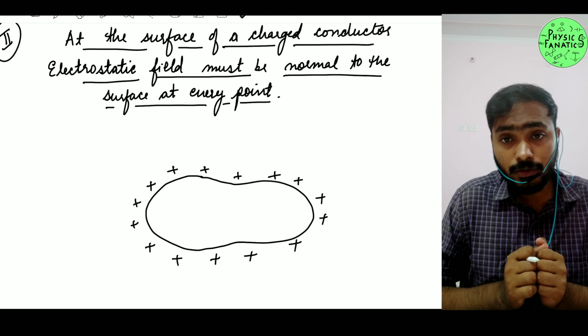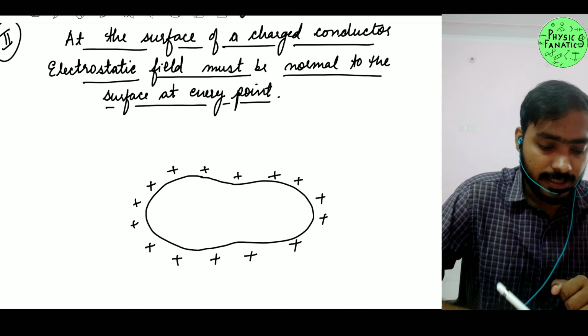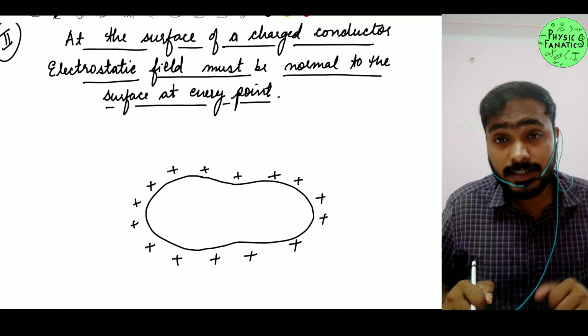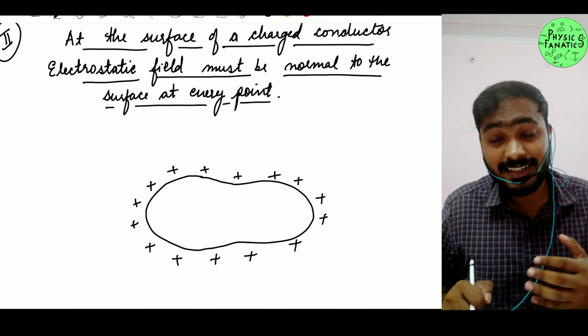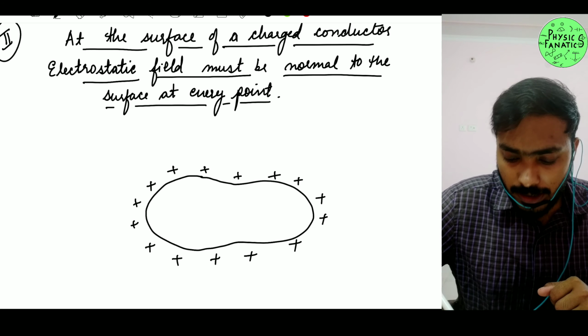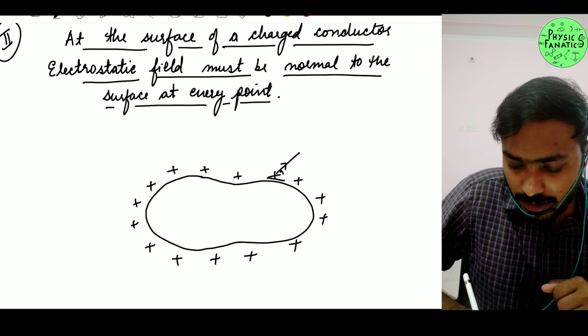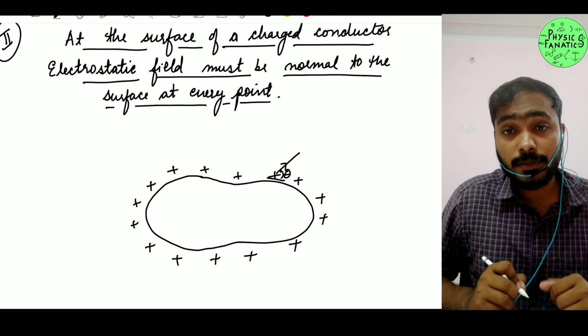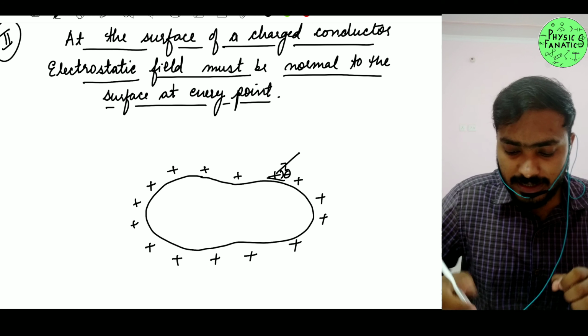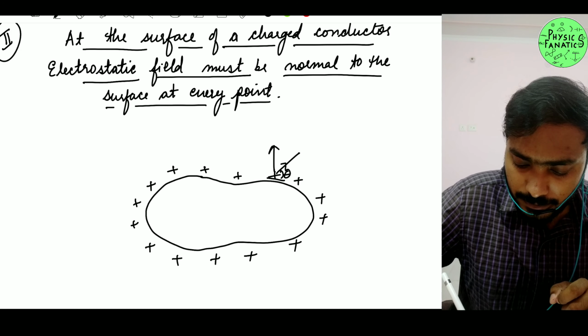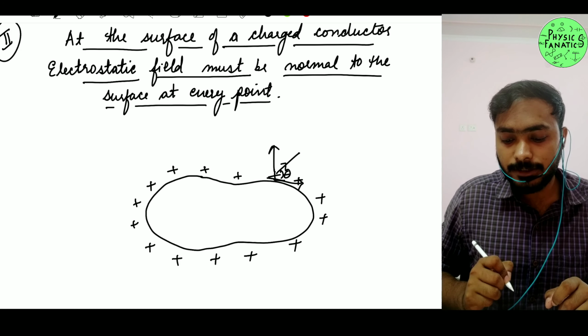Okay, let's try to understand this further. Let's say it is not moving perpendicularly. Let's say it is moving at some angle theta, moving obliquely, making an angle of theta with the surface. If it is moving obliquely, then obviously it will have two components here. I can very nicely make two components.